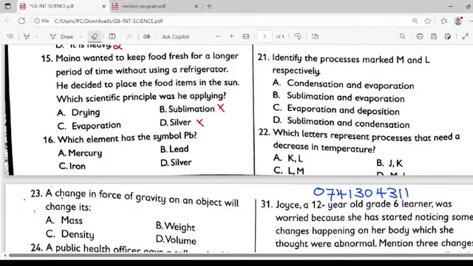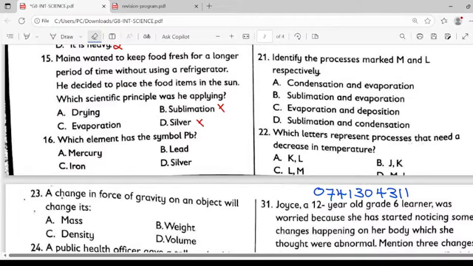Remember that with science, you need to choose what is very, very correct among the options you've been given. Let's reread the question, and from it, we are going to get what is required of us. We are being told that Maina wanted to keep food fresh for a longer period of time without using a refrigerator. He decided to place the food items in the sun.